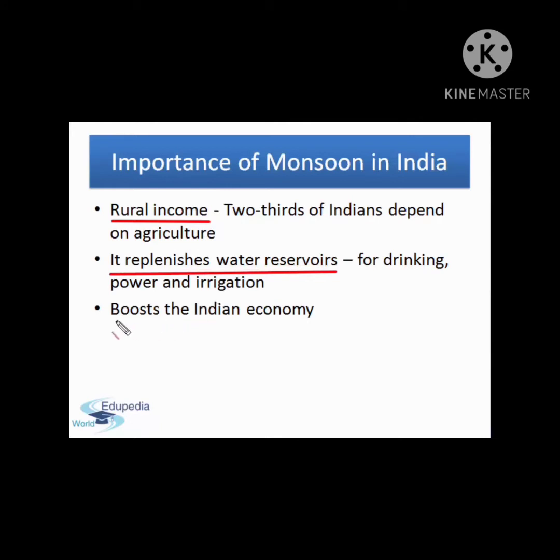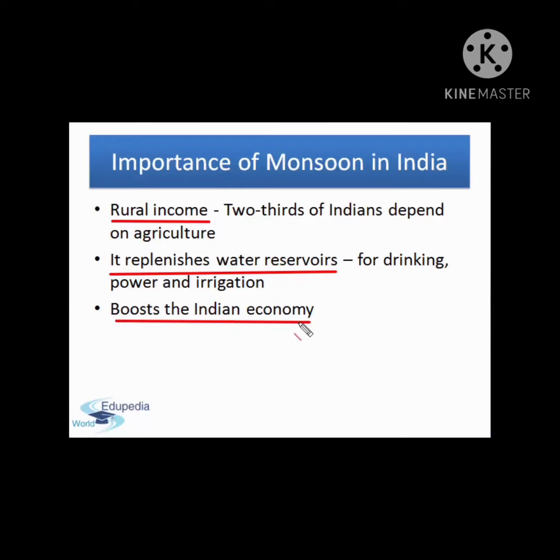The second point is that it replenishes water reservoirs. Water reservoirs store water for drinking, power generation and irrigation purposes. Rainwater is a good freshwater resource. And the third point is it boosts the Indian economy.